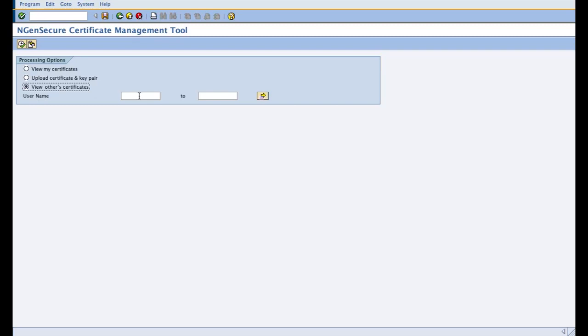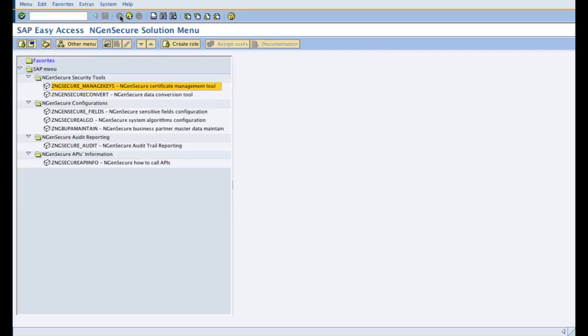But it's recommended as a standard practice to use your own personal certificate and private key, and not trust the admin to do anything, when it comes to the best practices of security. But in a scenario where the admin can upload one certificate for all users, then it becomes useful to view other certificates and upload other certificates also.